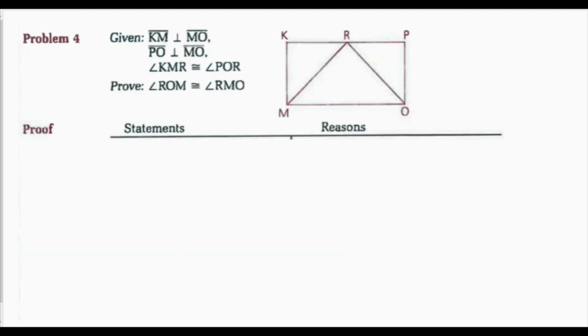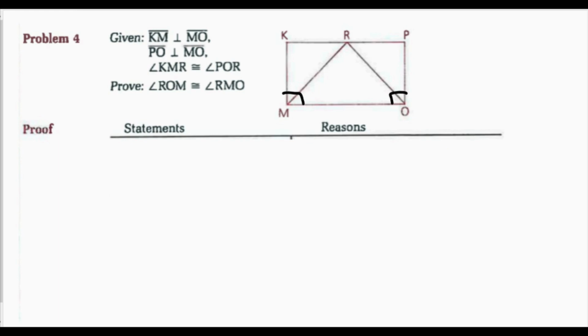Looking at my last proof, problem 4, I'm given line segment KM is perpendicular to line segment MO. Line segment PO is perpendicular to line segment MO. Angle KMR is congruent to angle POR. I want to prove that angle ROM is congruent to angle RMO. So if I mark my diagram here, my first statement is KM is perpendicular to MO, making this a right angle. PO is perpendicular to MO, making this a right angle.